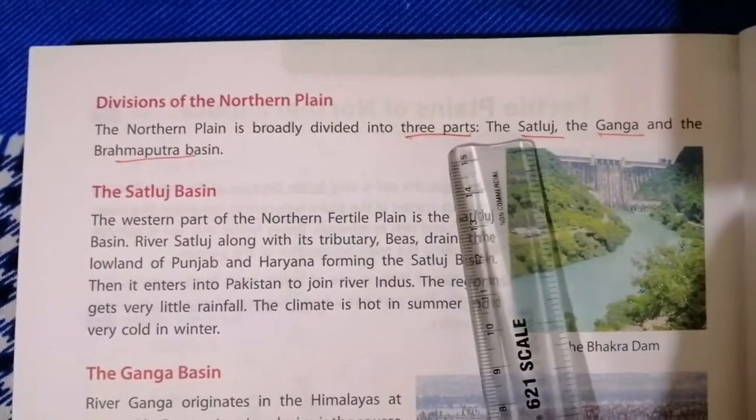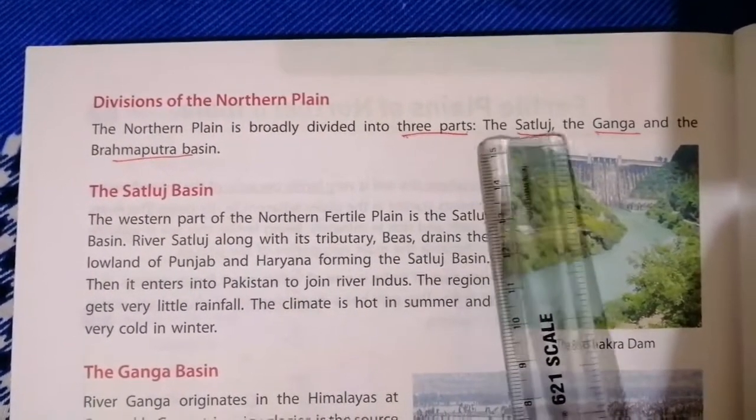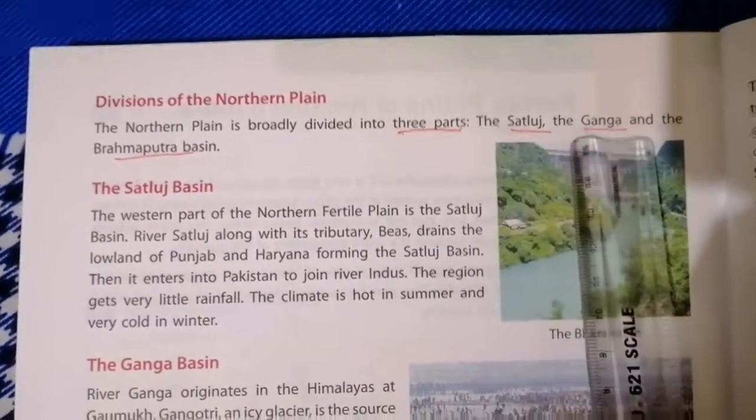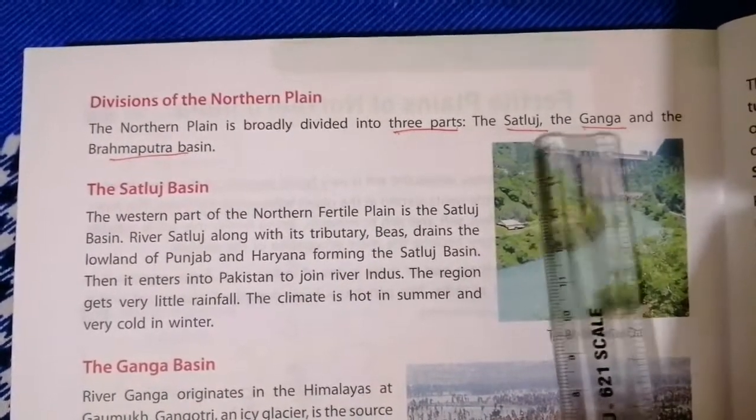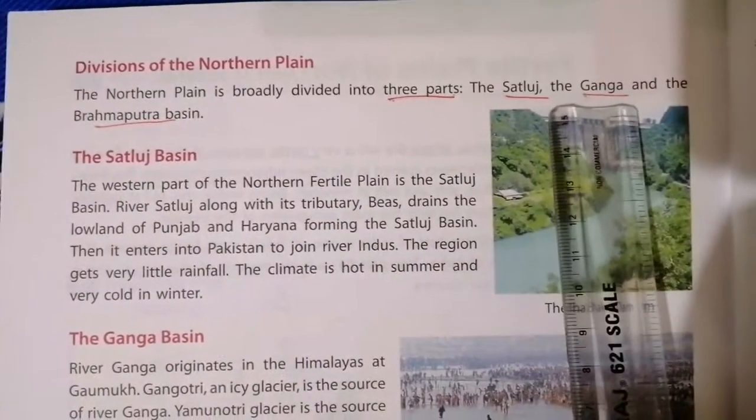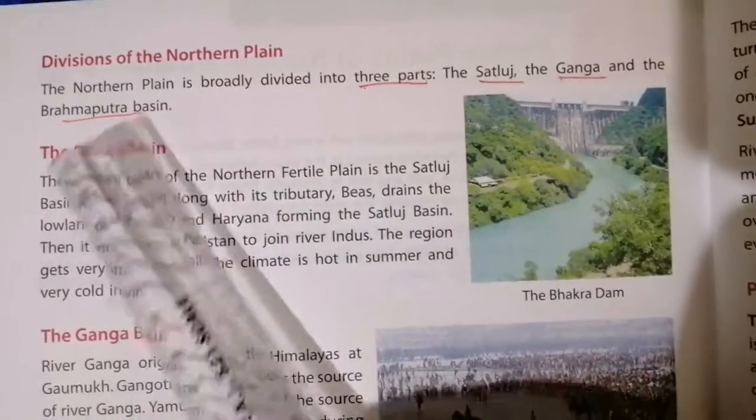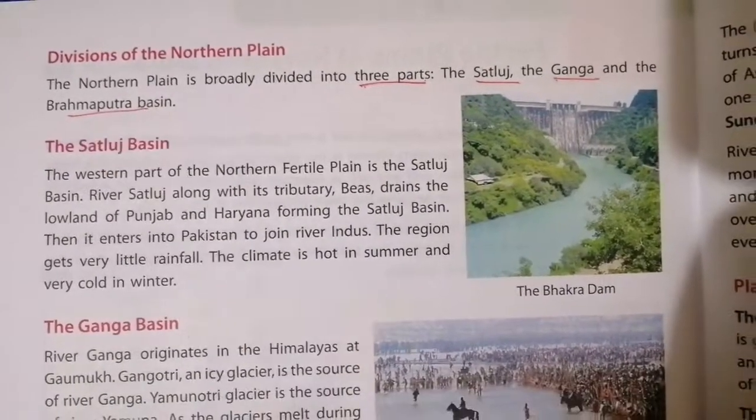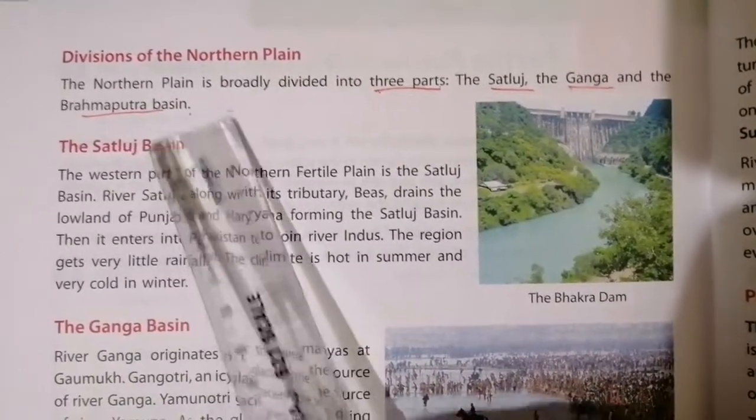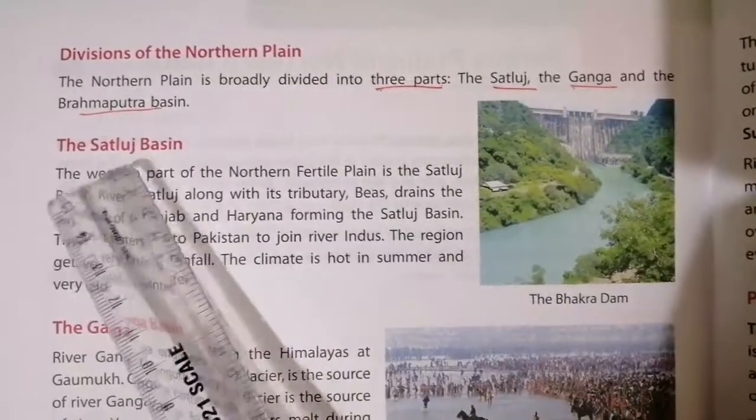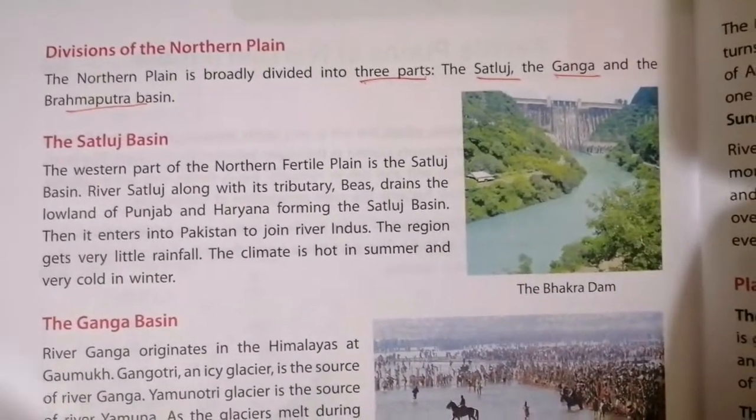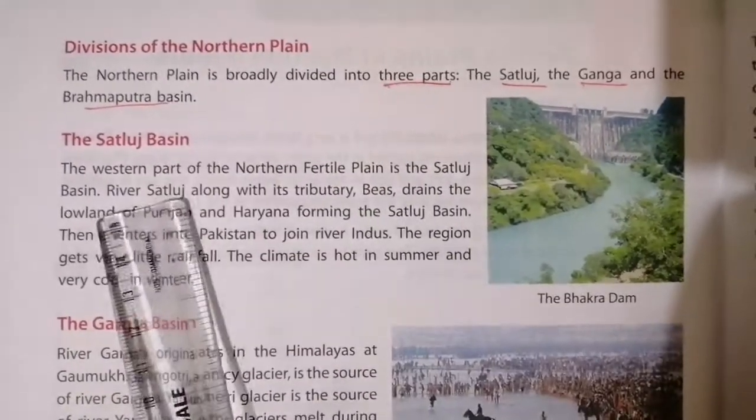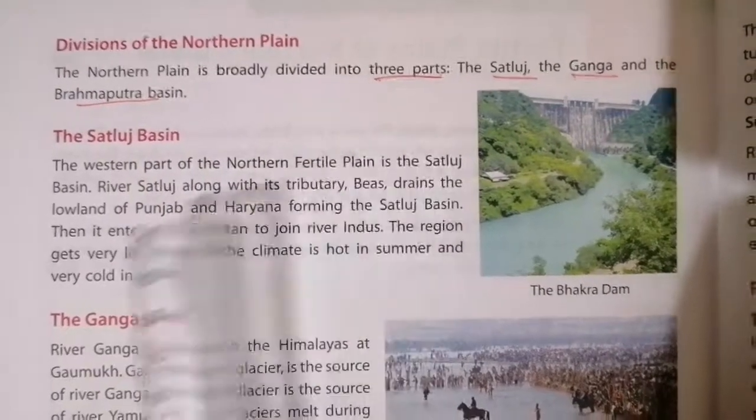What is the spelling of Satluj? S-A-T-L-U-J. Second one is the Ganga. G-A-N-G-A. And the third one is the Brahmaputra basin. So now we shall see about the first one, which is called Satluj basin. S-A-T-L-U-J. Is it clear? So the western part of the northern fertile plain is Satluj basin.